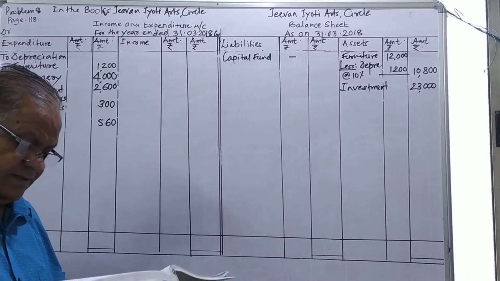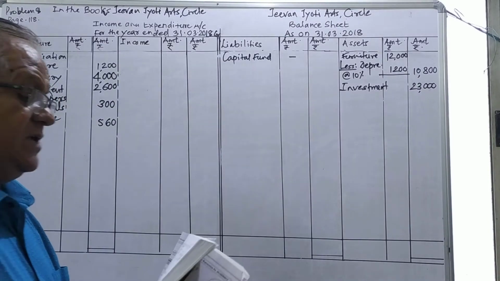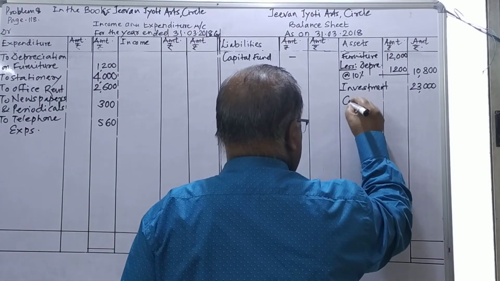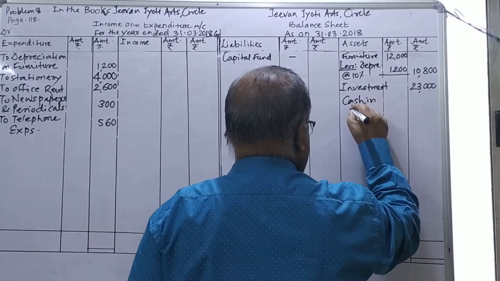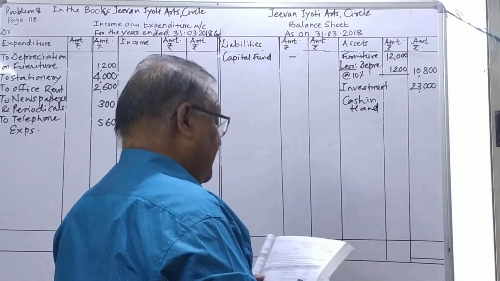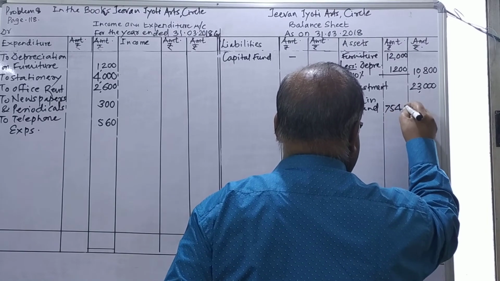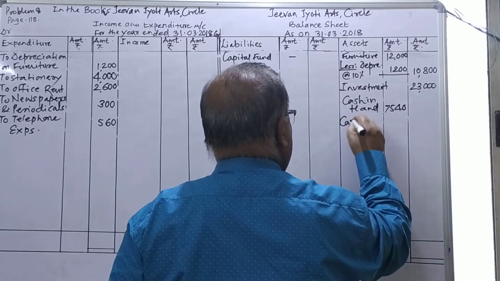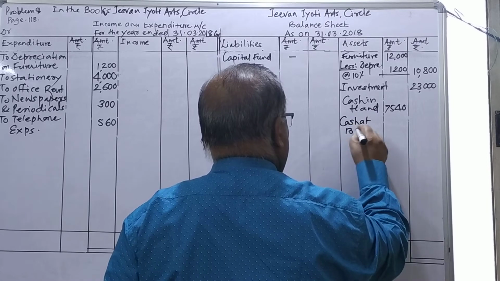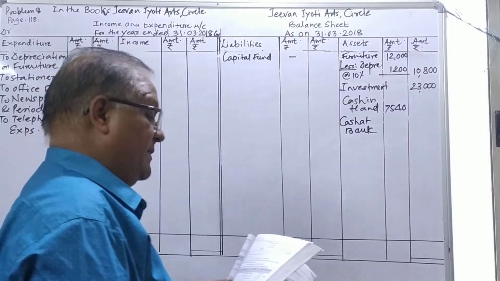After investment, they have given us cash in hand, which comes on the asset side. The amount is given as 7,540. Cash at bank is also given, the bank balance closing. We can take into consideration the closing balance is 30,000.